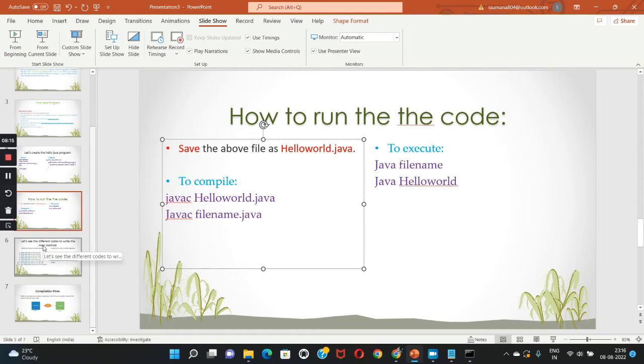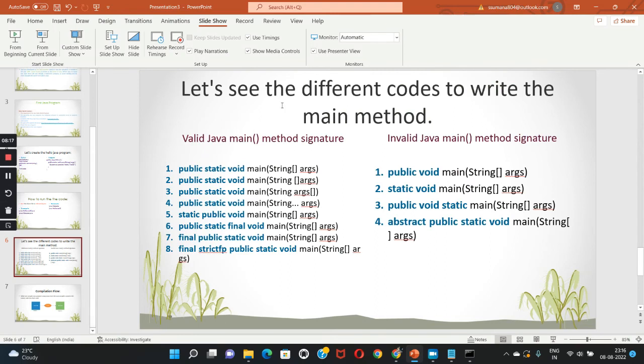So let us see another case. Let us see the different ways to write the main method. So here we are writing the main method. Is there any other way to write the main method? Yes, there are valid Java main method signatures and also invalid Java main method signatures. See, let us see one by one.